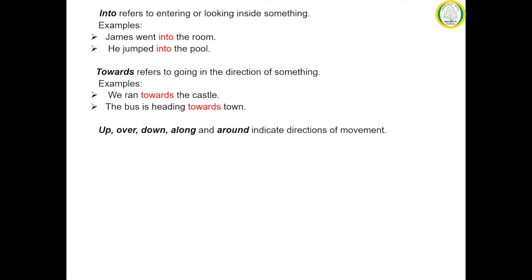The other prepositions of movement are up, over, down, along, and around. Now we are going to discuss each of them with suitable examples. He went up the hill. Here up as a preposition indicates movement to a higher position. In this sentence, it means he went from a lower position to a higher position on the hill.